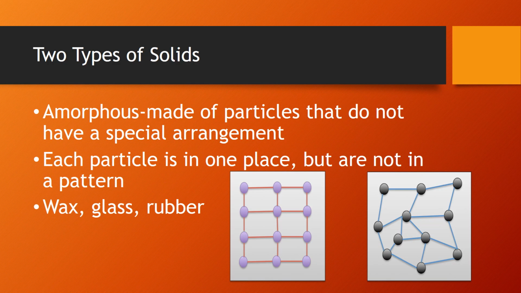Okay, sorry. So now we're looking at one that has a completely random pattern. The particles are still locked in place. They're just locked in a place that there's no pattern to it. So examples: wax, glass, rubber. They're all solids that don't have a crystalline structure, but rather have an amorphous structure to them.